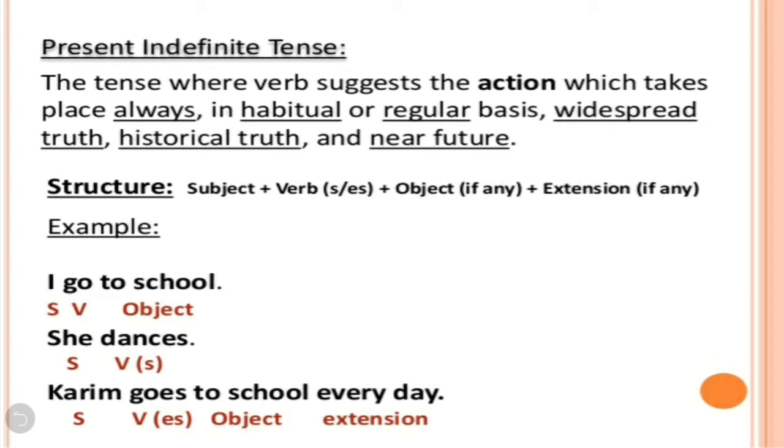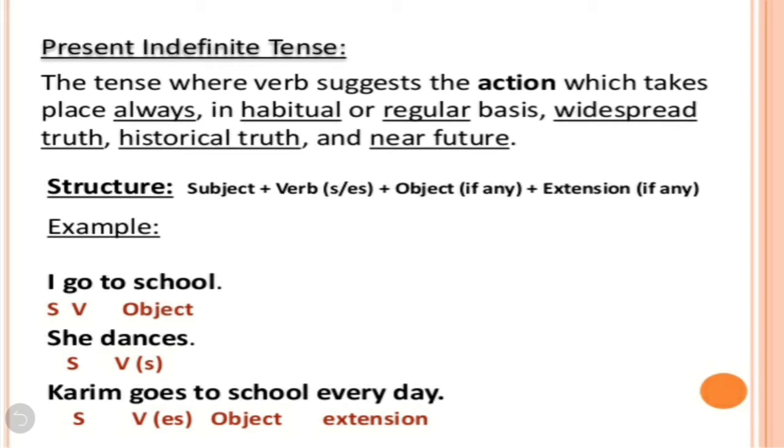First of all, we'll see what is present indefinite tense. The tense where the verb suggests an action which takes place always, on a habitual or regular basis, a widespread truth, historical truth, and near future.